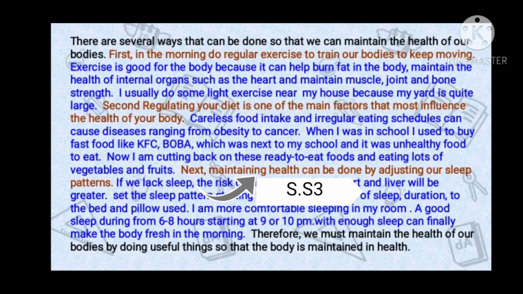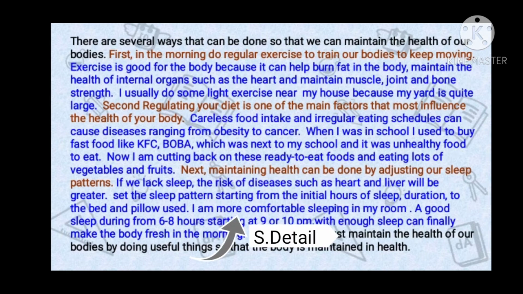And supporting sentence 3 is: next, maintaining health can be done by adjusting our sleep patterns. The supporting detail is: if we lack sleep, the risk of diseases such as heart and liver disease will be greater. In this section, the author explains in more detail how to maintain a healthy body, namely by regulating sleep patterns. Regular sleep patterns will make the body feel fresher.